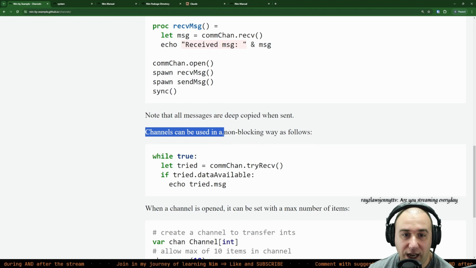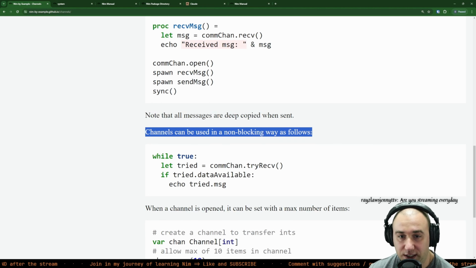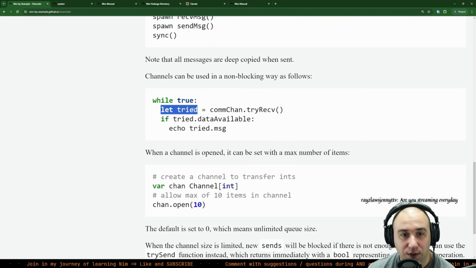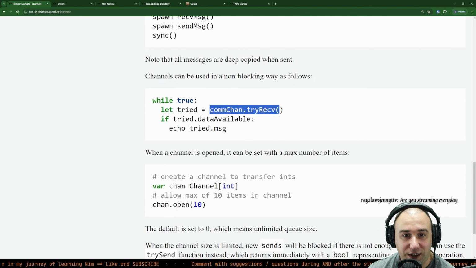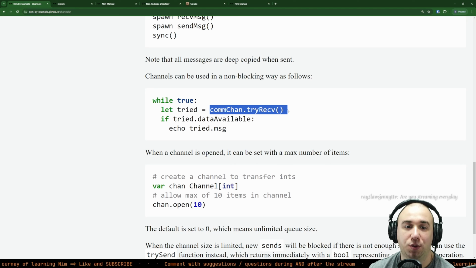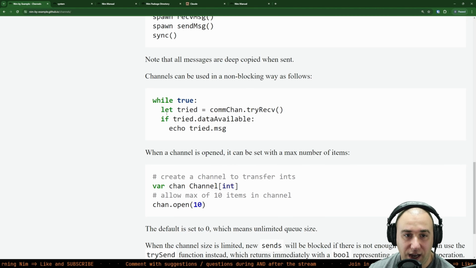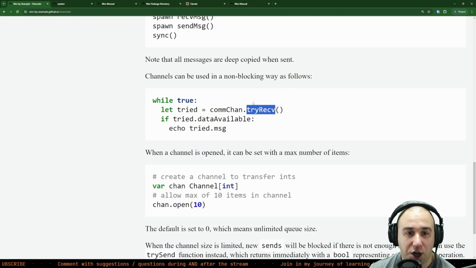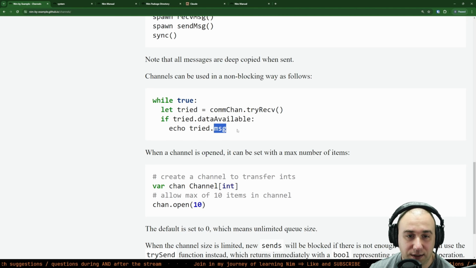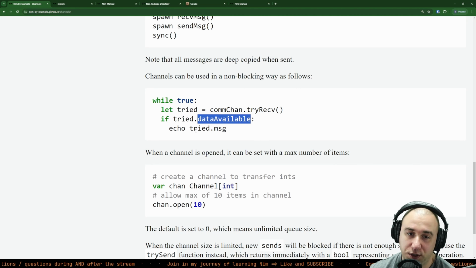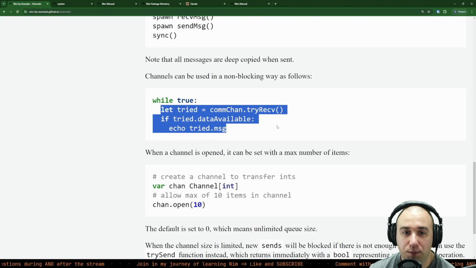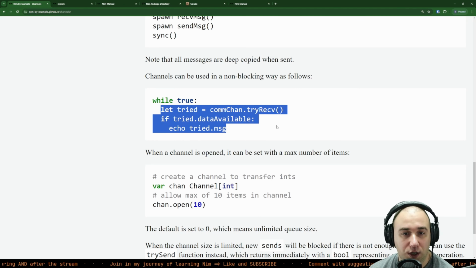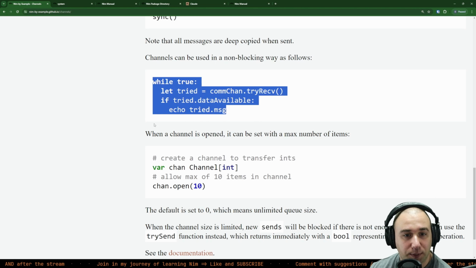Channels can be used in a non-blocking way as follows. While true, we check the channel with try receive. I guess it will just check if it's possible to receive. Oh, look at that. It returns an object that says if data is available, and if that data was actually available, it has the message. If it wasn't available, it would be just set to false. Okay, this is very simple. You can just keep checking, and if it works, you just receive it. So yeah, this is very pleasant.